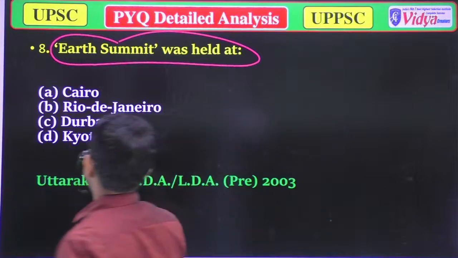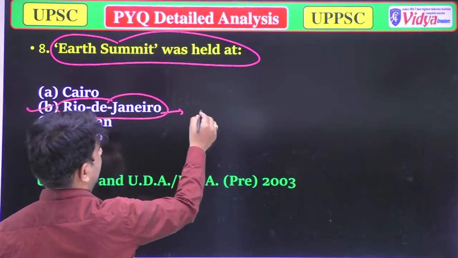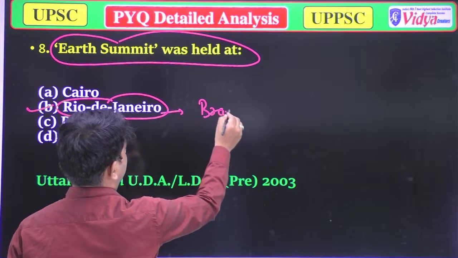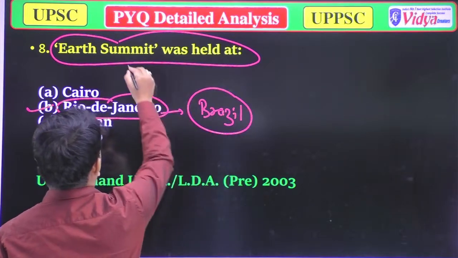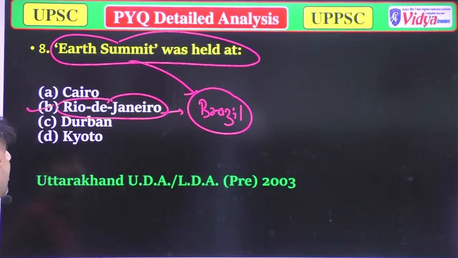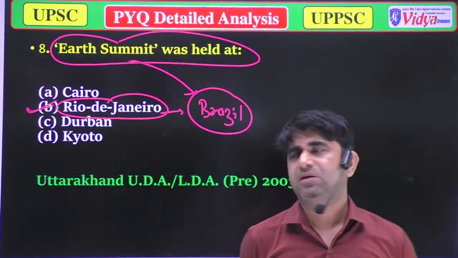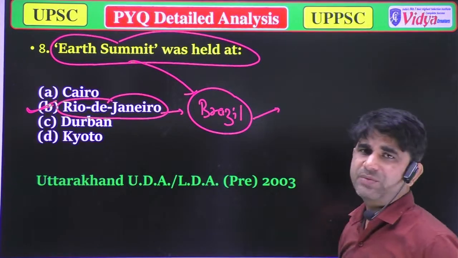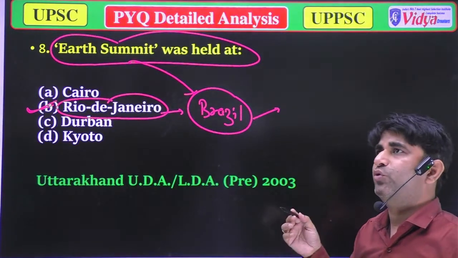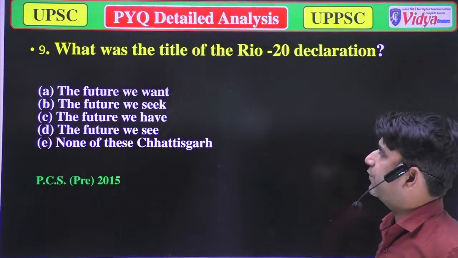So the correct option is option B, Rio de Janeiro, which is a city of Brazil, in which the Earth Summit was held. So option B will be the correct answer. And in Rio de Janeiro, the UN Earth Summit of 1992 as well as the one in 2012, these summits have been held. Now we'll move to the next question.